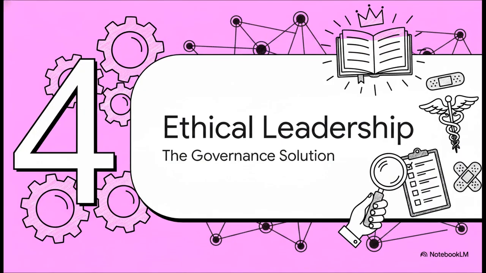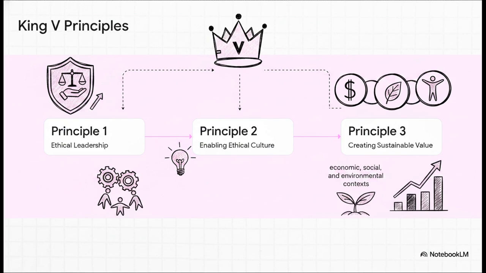Section 4, King V and Ethical Leadership. Now that we've properly diagnosed the ethical breaches, let's explore the practical cure. How does the governing body use the King V code to actually solve these issues? King V operates as a really logical flow, starting right at the top.